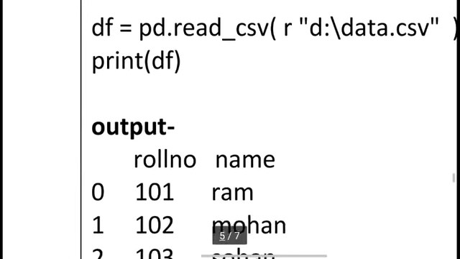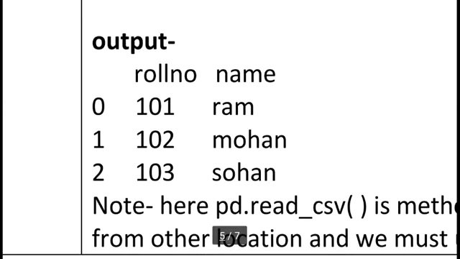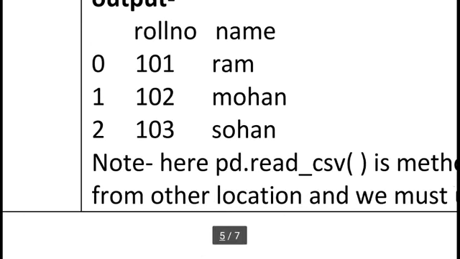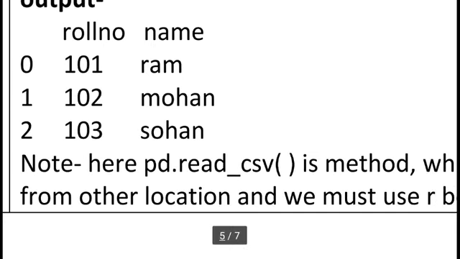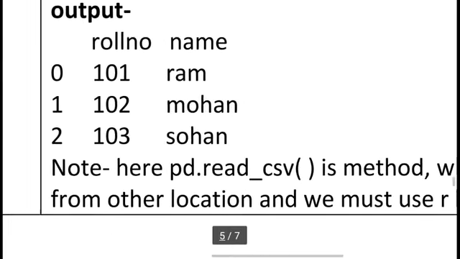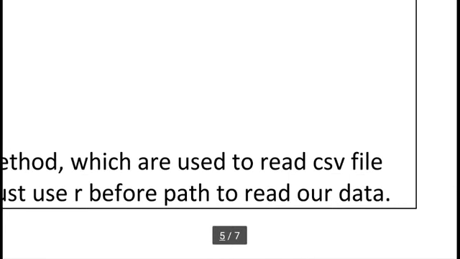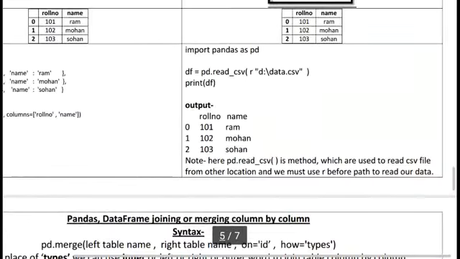So the output is roll number, name, 101 Ram, 102 Mohan. The same output you can see. Note here pd.read_csv is a method we should always keep in mind, which is used to read a CSV file from another location, and we must use r before the path to read our data. So okay.